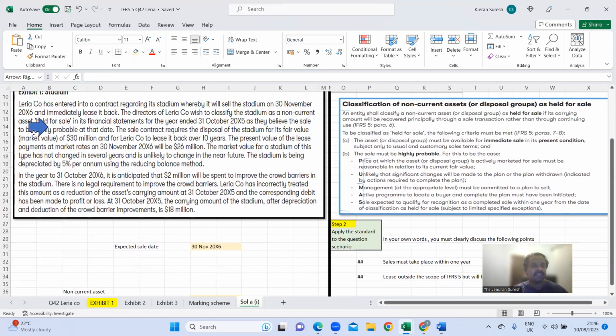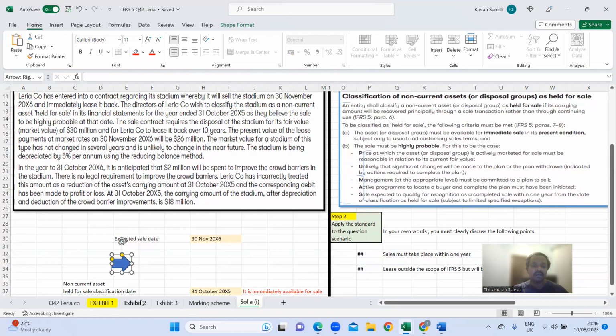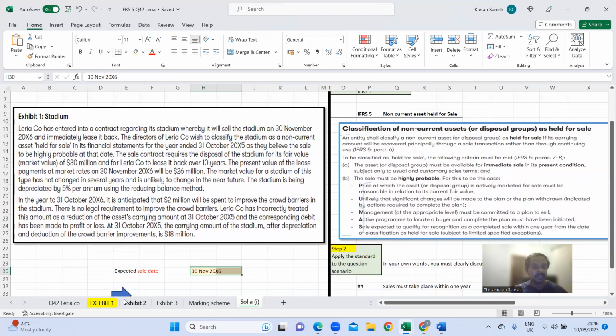They said it is a very year-end, right? And as they believe the sale is highly probable, we believe that on that day the sale would take place. The asset is ready to be sold on 31st of October 2015 in its present condition. But the second condition, the main point here, is that it has to be 12 months. The expected sale here, they said the stadium is ready to be sold only on 30th of November 2016. That's the date it is ready to be sold.